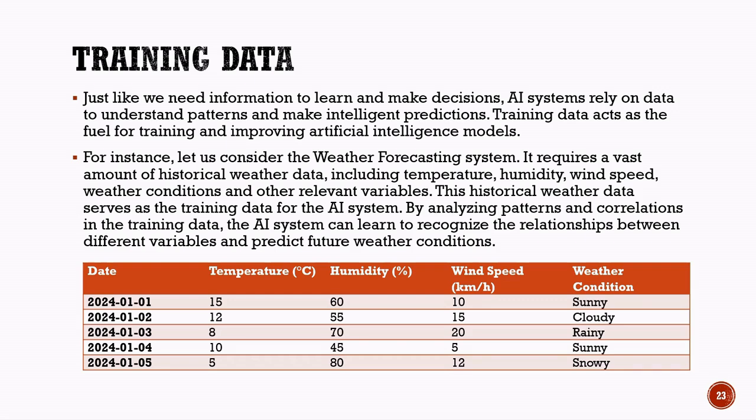The table shown in this slide contains sample training data for weather forecasting. It includes information such as date, temperature, humidity, wind speed, and weather condition. Using this training data, the AI system can learn patterns and later predict future weather conditions more accurately.